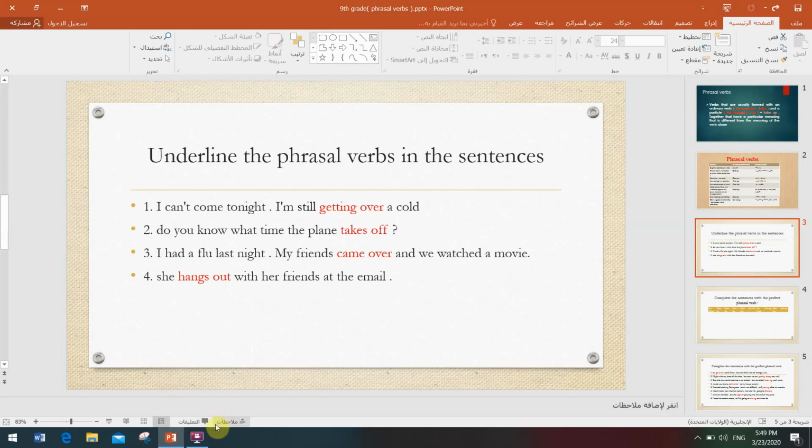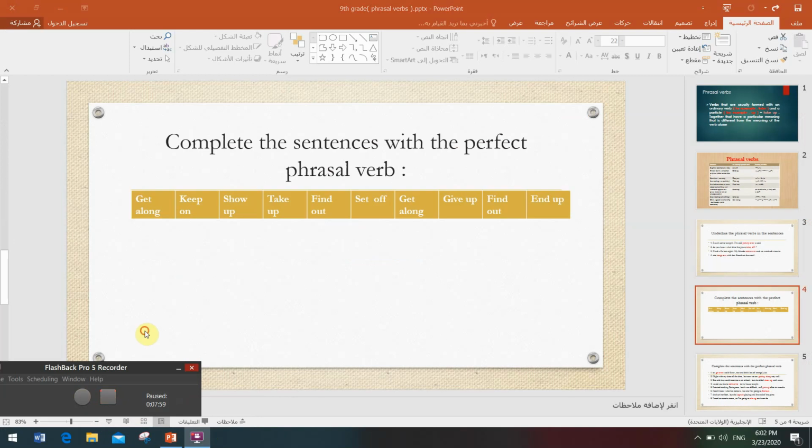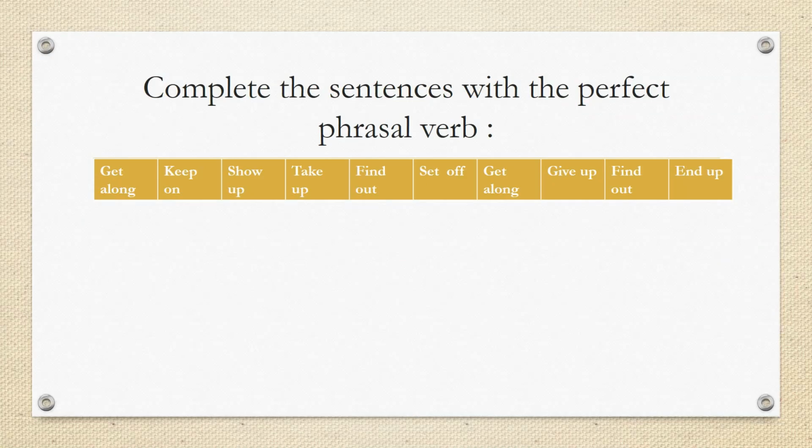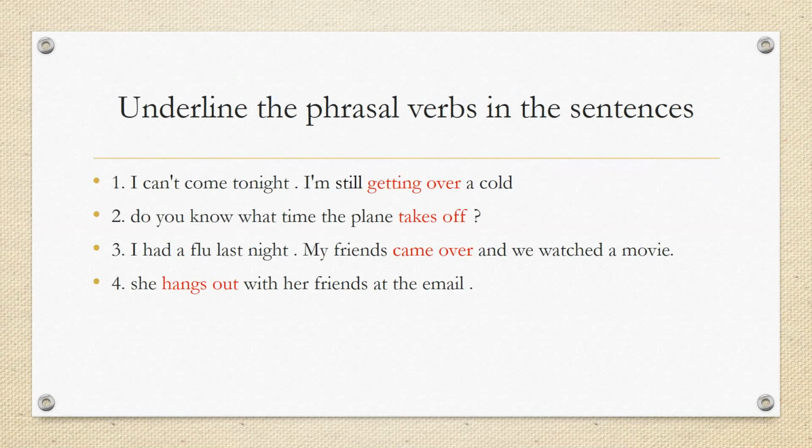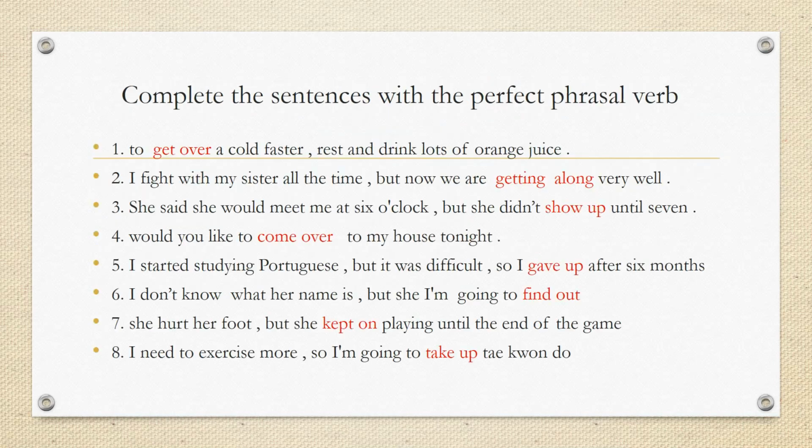And in the next slide, if you take a look at this exercise, which is in your student books, page 68, exercise number 3, you have to complete the sentences with the perfect phrasal verb. Here you have a set of phrasal verbs and you have to choose one of them, and you can also use the previous phrasal verbs that we had in the previous slide, which are getting over, takes off, come over, and hangs out. So let's start.